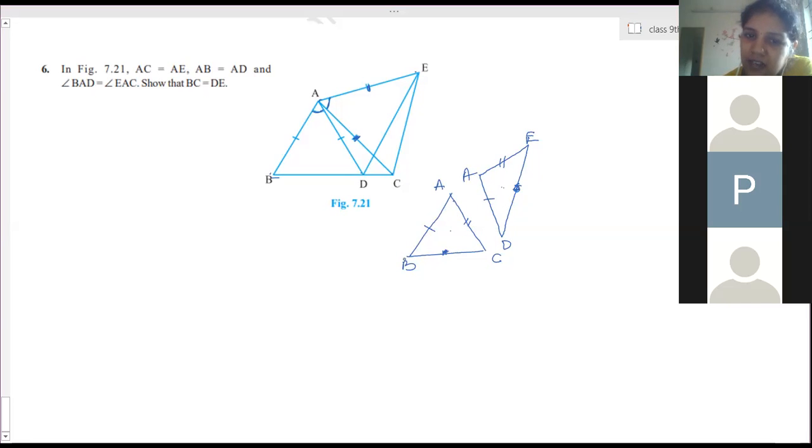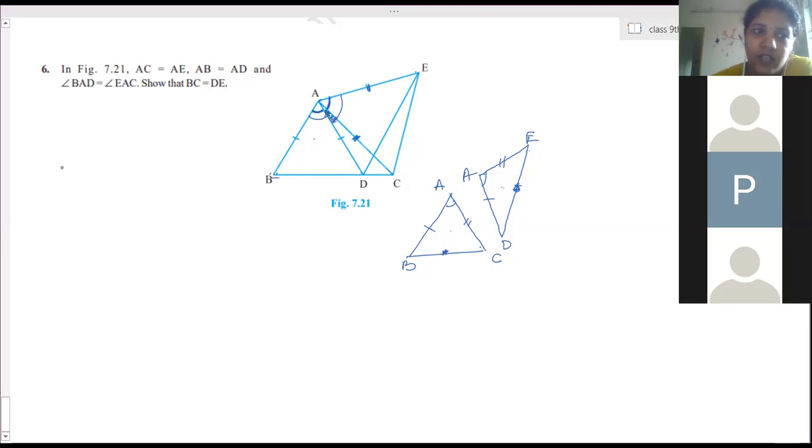For that we need angle BAC and angle DAE to be equal, but that is not given. What they have given is the BAD part, but we need this part. Again, they have given the EAC part, but we need this part. So what has to be done? We have to add angle DAC to both the angles, because only this part is missing from both.